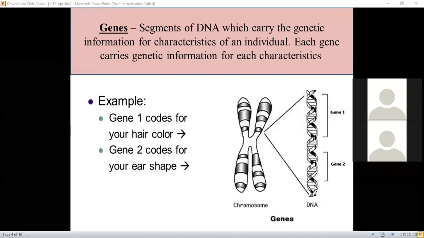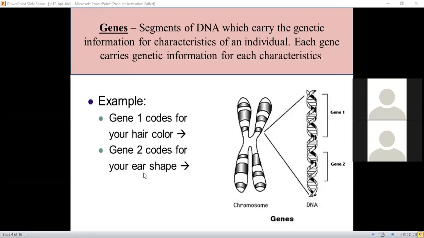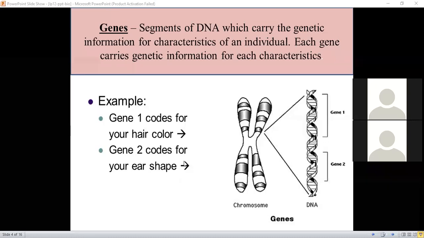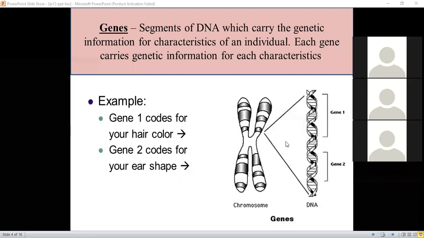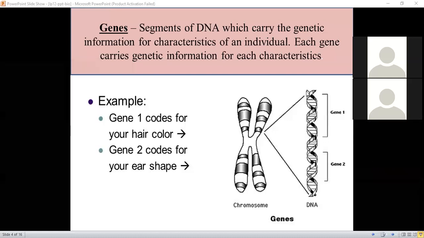Maybe the second gene will carry information for your hair texture, whether it is straight or curly. The third gene will carry the information for the shape of your ear. Similarly, a long strand of DNA has many segments of genes. Is it clear what is a gene? It is a segment of DNA which carries the genetic information for characteristics of an individual. Each gene carries genetic information for each characteristic. Fine.